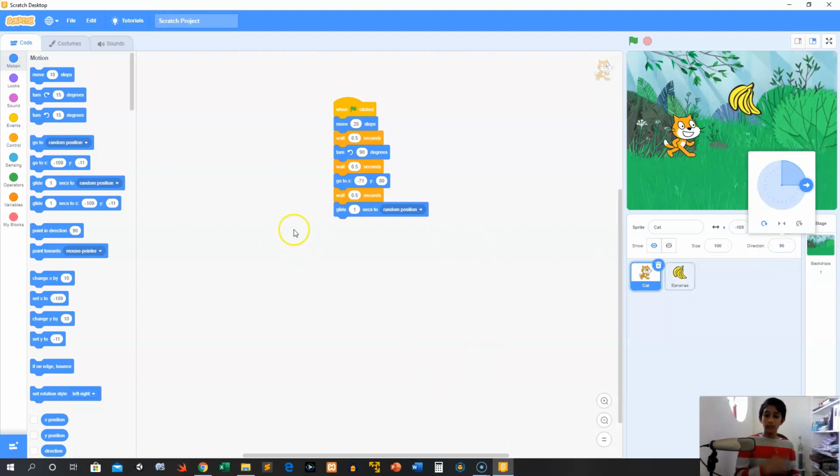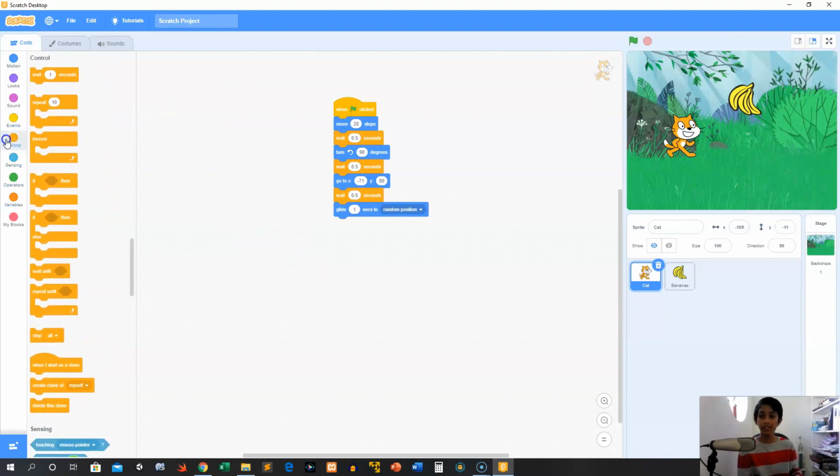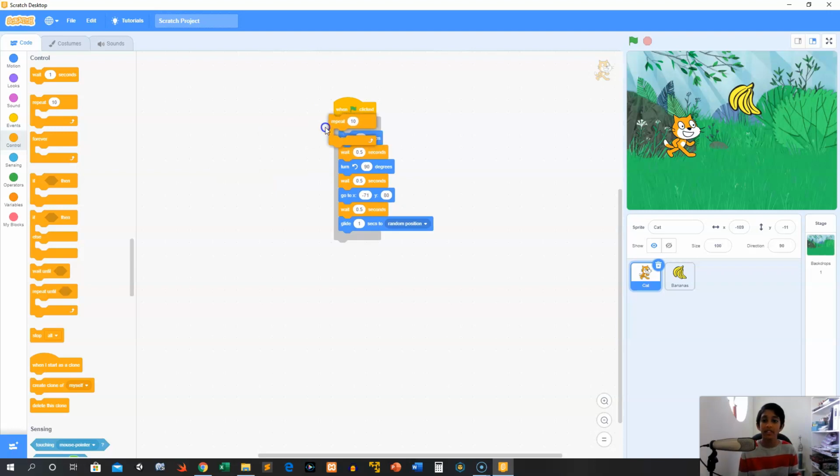Okay, so now I'm going to show you a really handy block underneath control. Control allows you to do stuff such as repeating. There are 3 kinds of repeating blocks. There's the repeat, and you can make it repeat a specific number of times. So if I put that now, he'll do that 10 times, right?